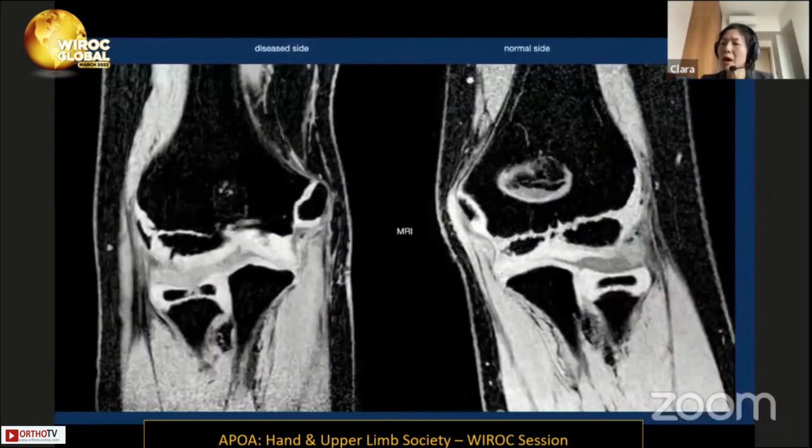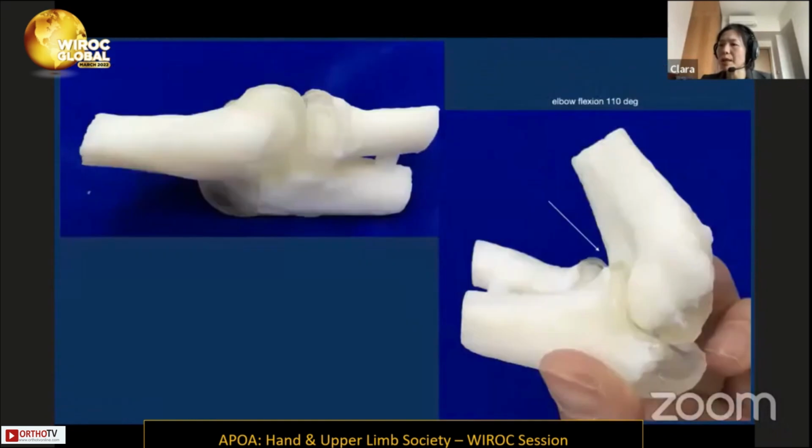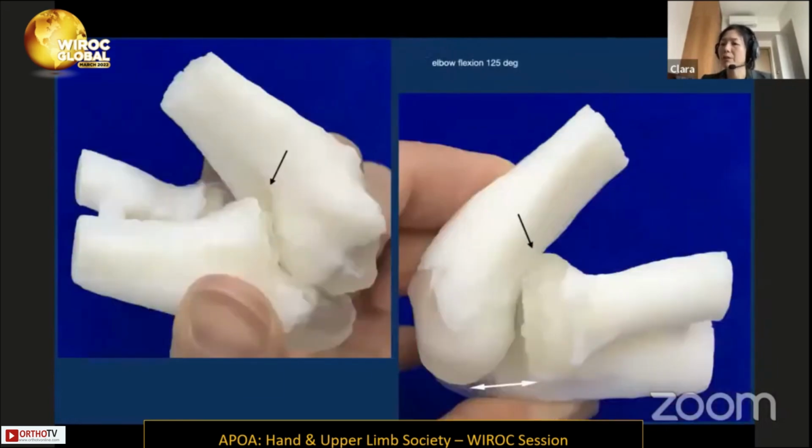At this juncture, MRI of both elbows was very helpful for comparison of the normal elbow anatomy. So this is a 3D printed model from the MRI, and it helped to assess the range of motion in a malunited fracture. It revealed that with elbow flexion of 110 degrees, there was impingement of the radial head onto the capitulum. If the elbow was bent further to 125 degrees, the impingement of the coronoid process on the coronoid fossa was also found. There was also widening of the posterior aspect of the radiocapitellar joint.